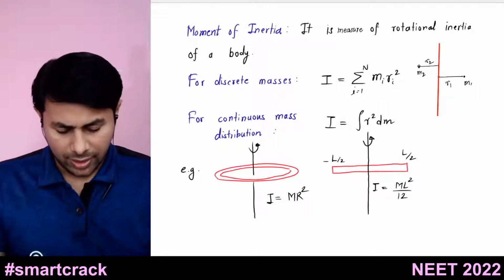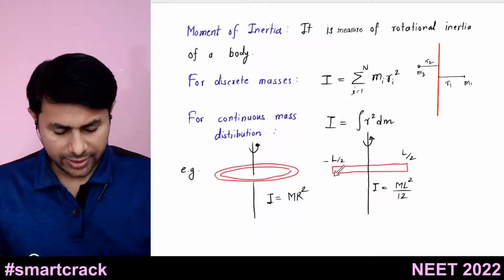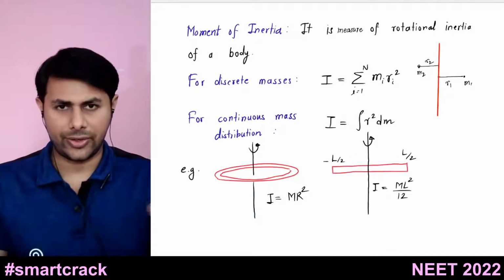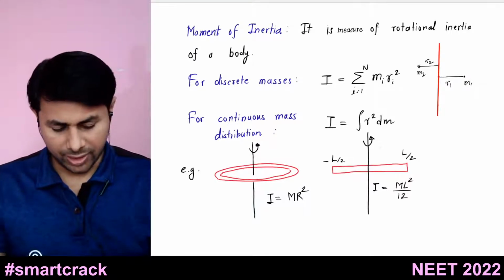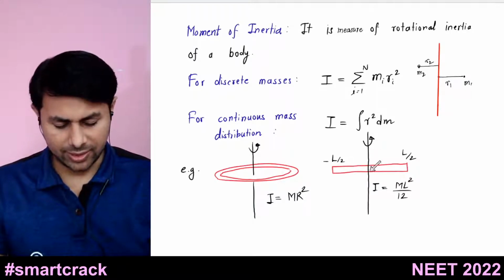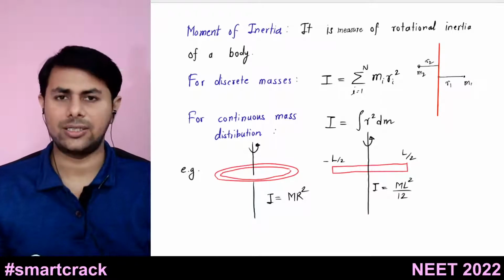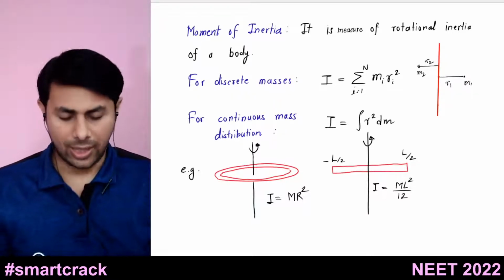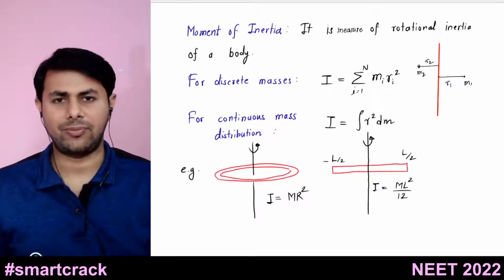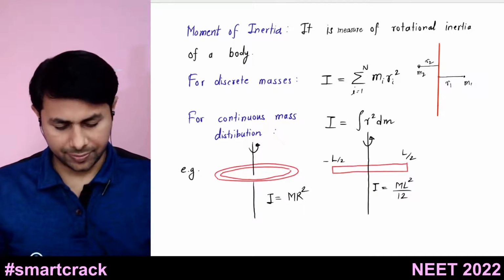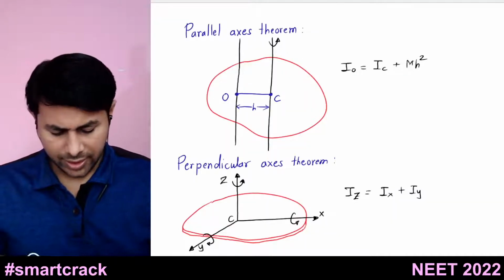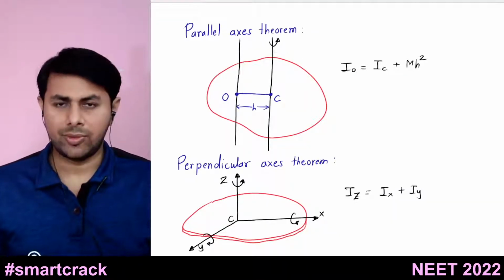Let's say you have a very thin rod, then its moment of inertia about this axis, which is passing through its center, is given by I equals ml square divided by 12. Then there are a couple of theorems on moment of inertia.